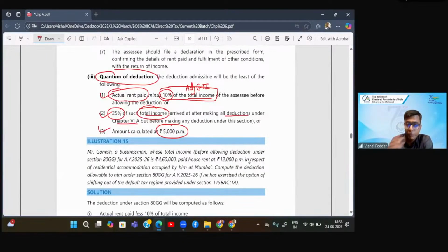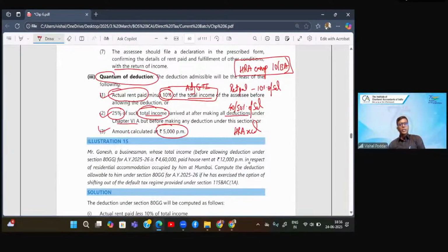Now, if I have to compare it with something, it is very similar to your HRA exemption under 10(13A). It was also a list of three amounts. First amount was rent paid minus 10% of salary. Second amount was 40 or 50% of salary, depending upon whether you are in metro or non-metro. And the third amount was HRA received. If you compare this section, you will find similarity with HRA.